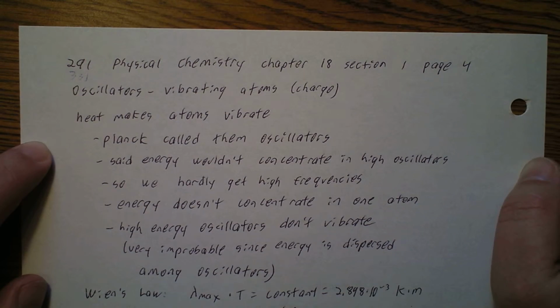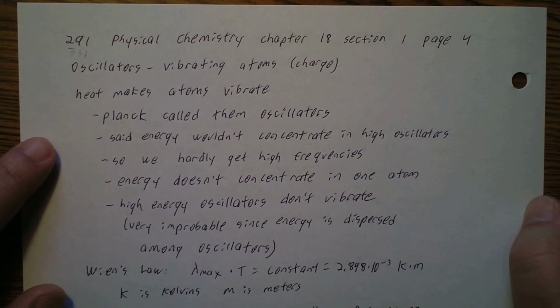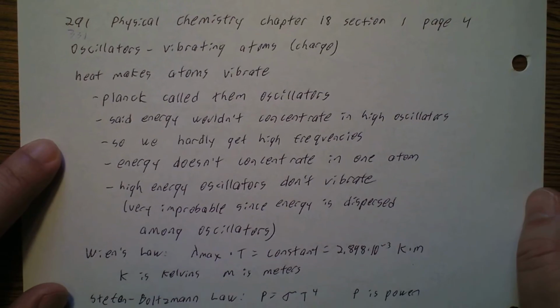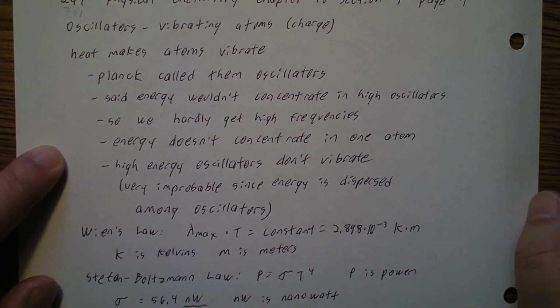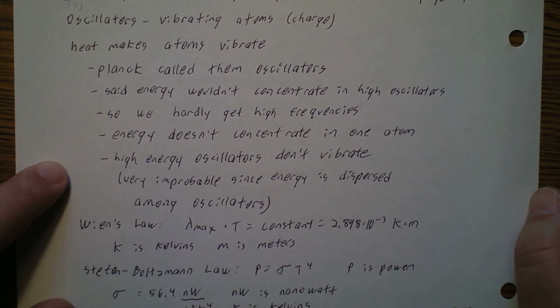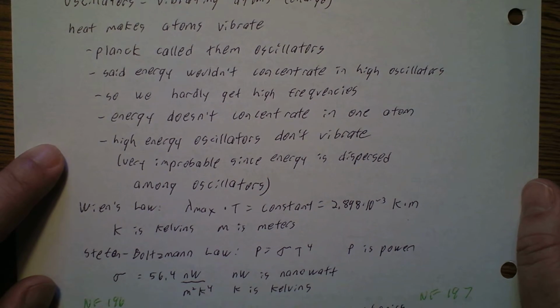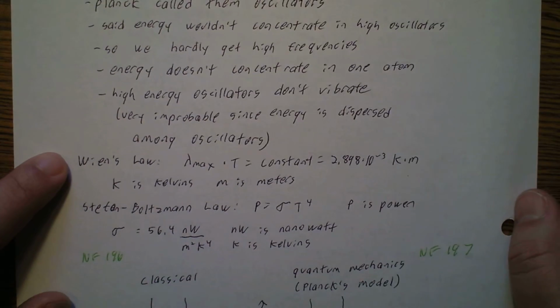Now heat makes atoms vibrate. Planck called them oscillators. He said that energy wouldn't concentrate in high-frequency oscillators. So this is why we hardly get high frequencies of light, like visible light and ultraviolet. Energy doesn't just concentrate in one atom. The high energy oscillators don't vibrate, it's very improbable, since energy is dispersed among oscillators.